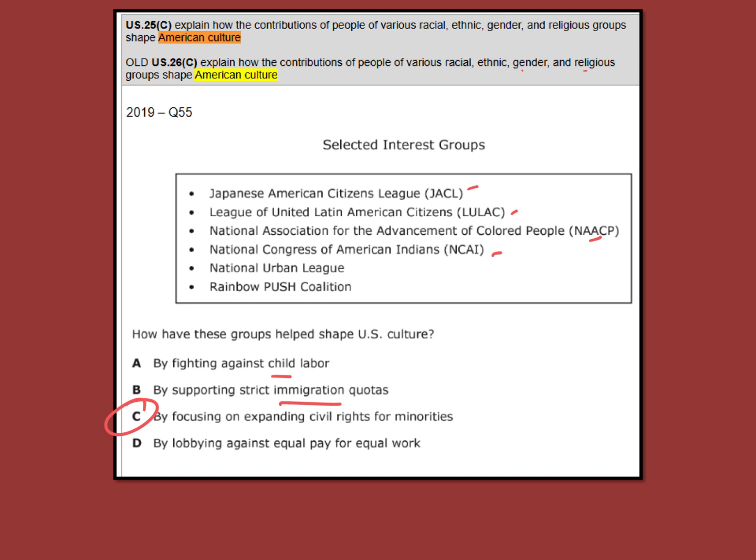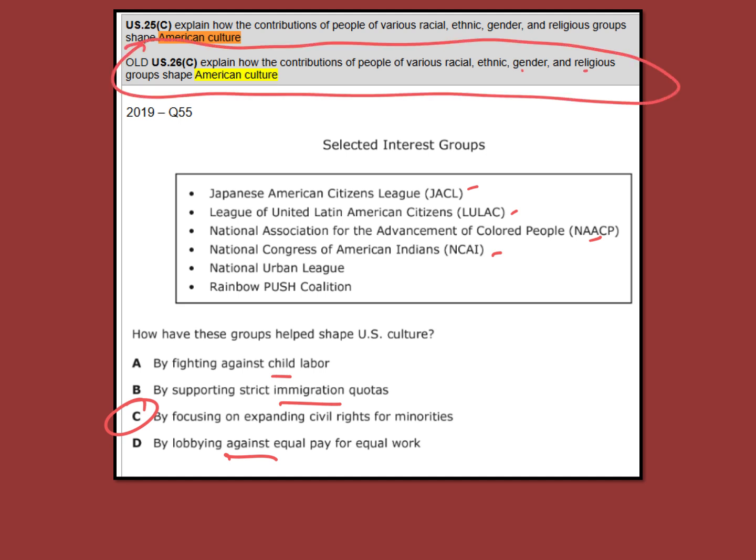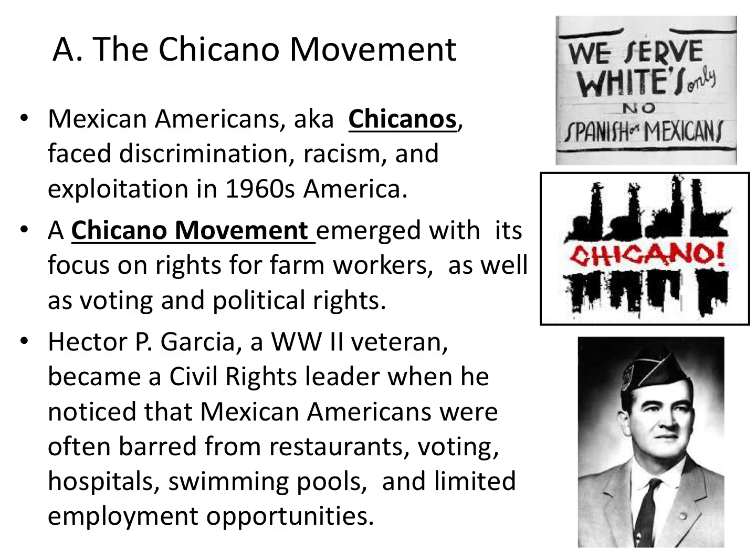Lobbying against equal pay for equal work. I wouldn't say against. There's no way any of these would say, hey, I don't want to be paid equally. This is a typical STAAR question where the TEKS is very vague, and you're supposed to be able to figure out the answer from what you were taught about the 1960s and the push for equality.